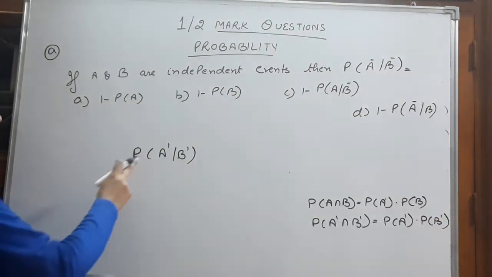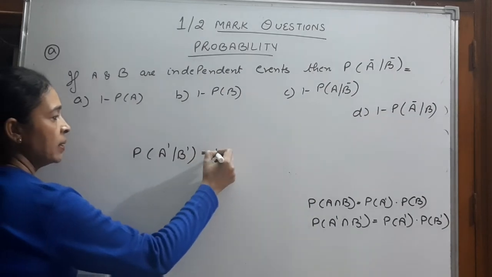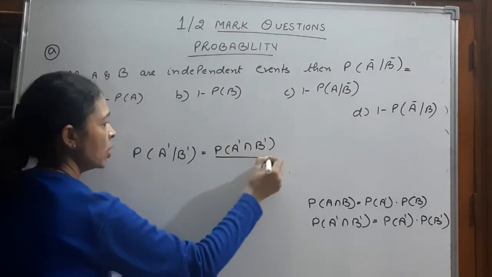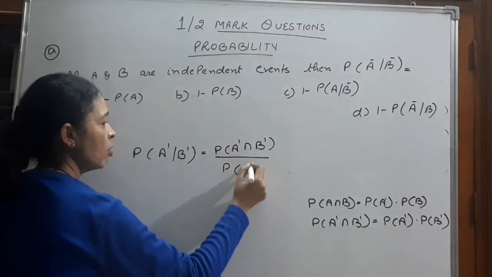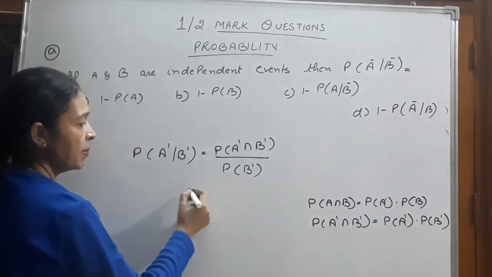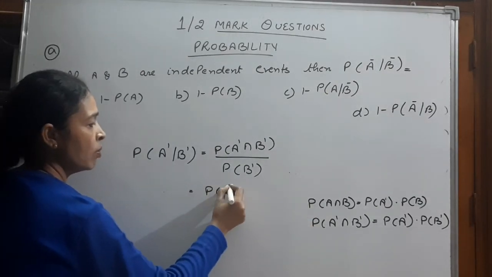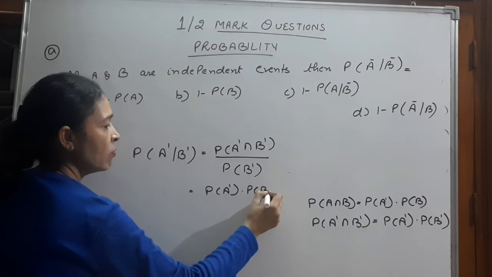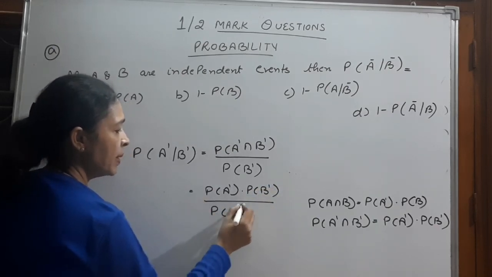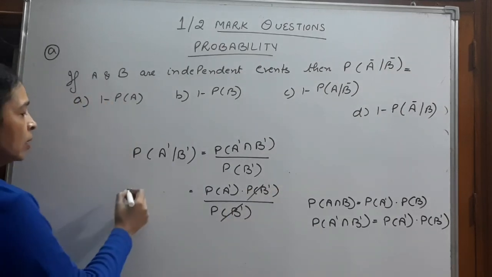Now, what is probability of A complement when B complement? It is probability of A complement intersection B complement upon probability of B complement. What is probability of A complement intersection B complement? Probability of A complement into probability of B complement, upon probability of B complement, which is cancelled.